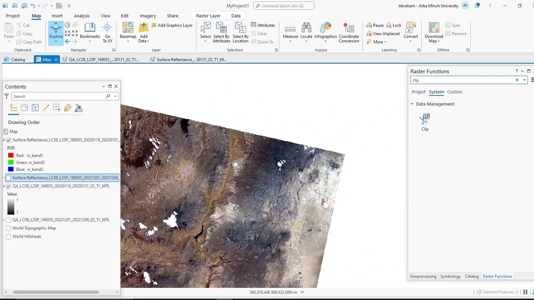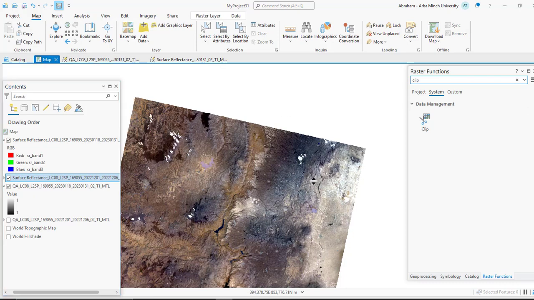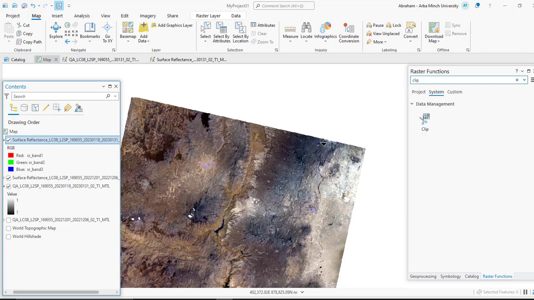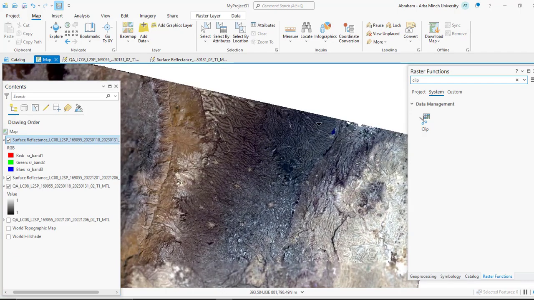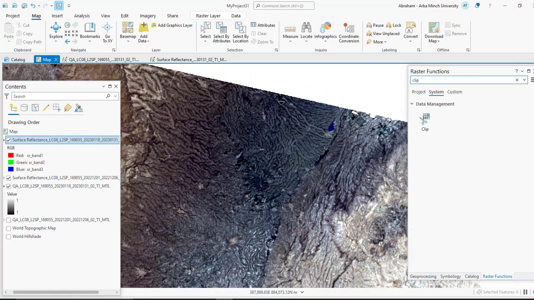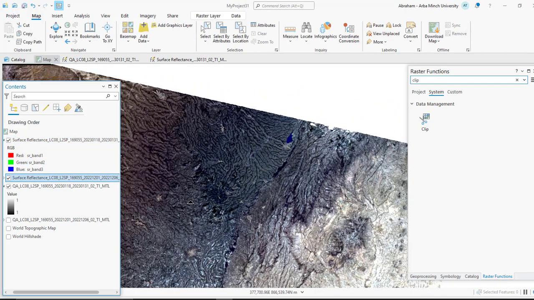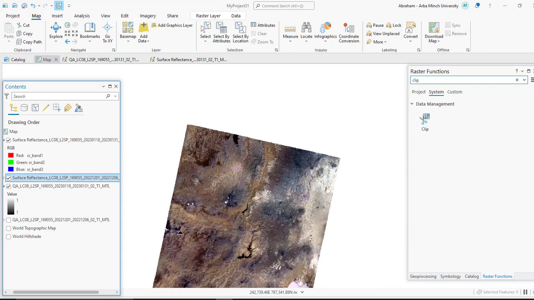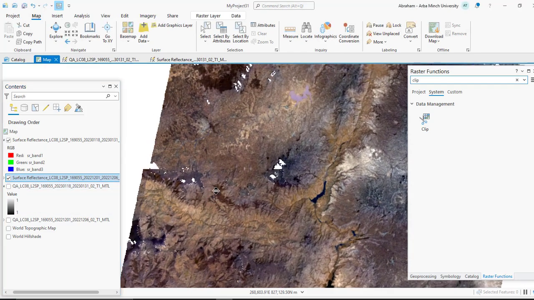We will see by using a swipe tool. As you can see, this is the first, around this. But for the second image, there are more clouds around this area.